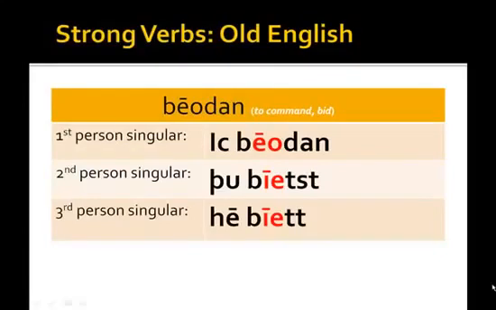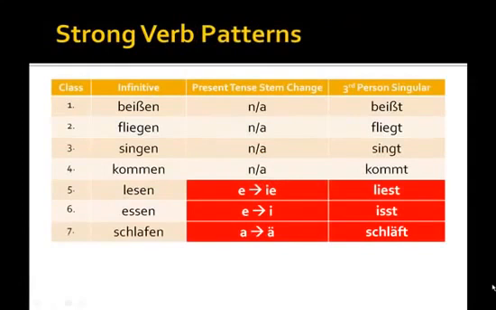So we have a similar change in the quality of the verb stem. EO goes to IE in the second and third person singular. Now, certain patterns of strong verb conjugation manifest this change.